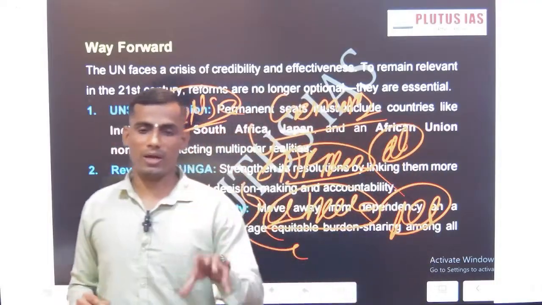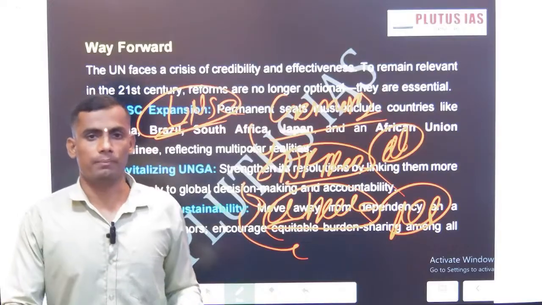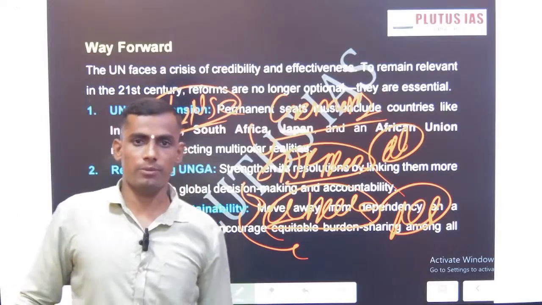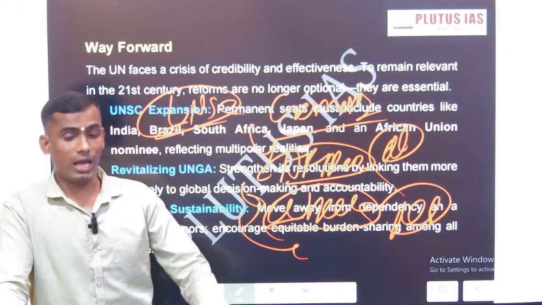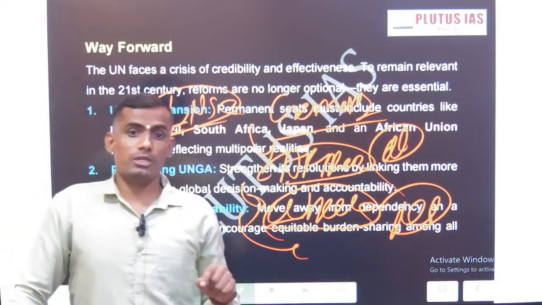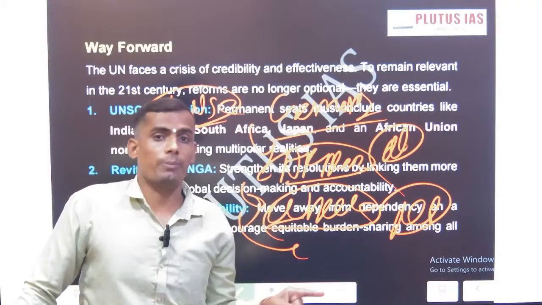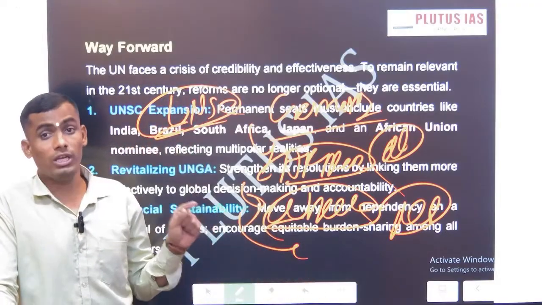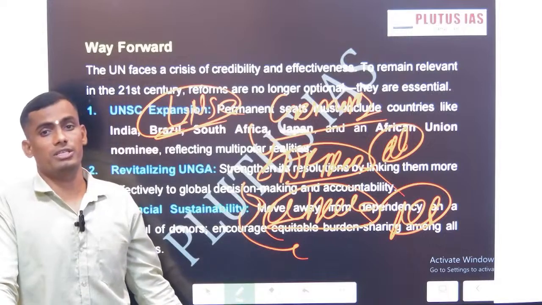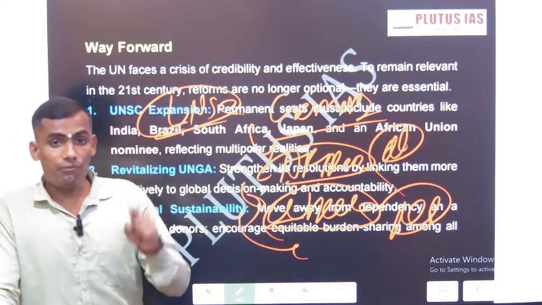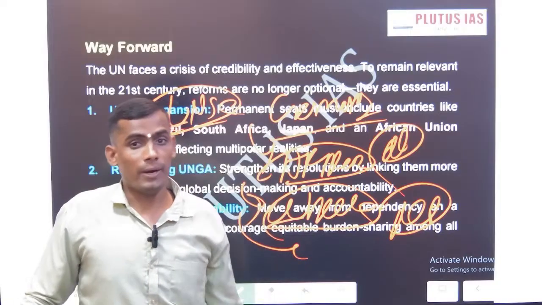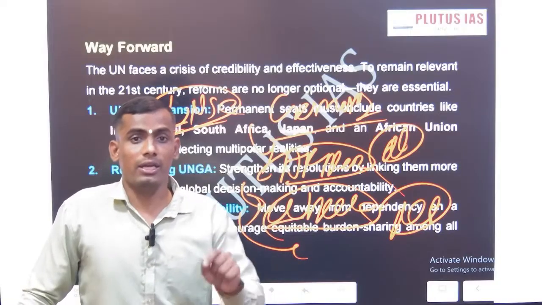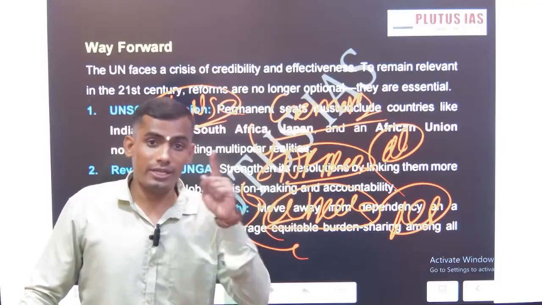This is a deprivation, this is fully discrimination. That is the reason when the American Revolution happened, the slogan was no representation, no voting rights, no taxation without representation. Similarly, the African continent is governed by the UN system, but no African country is a permanent member in UNSC.